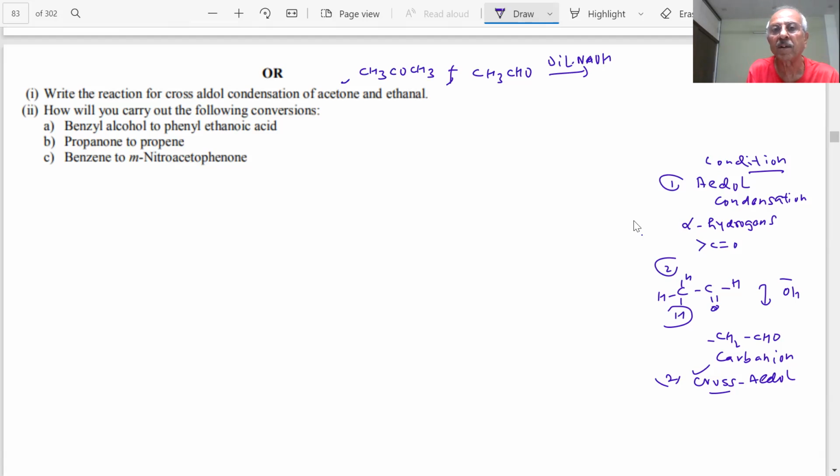Is it clear? Cross aldol condensation. Now he is saying write the cross aldol product. If I consider these, how many products will be formed? Tell me, students, how many products you will get from this, and how do we make these products? How many products you are going to get is an important question.